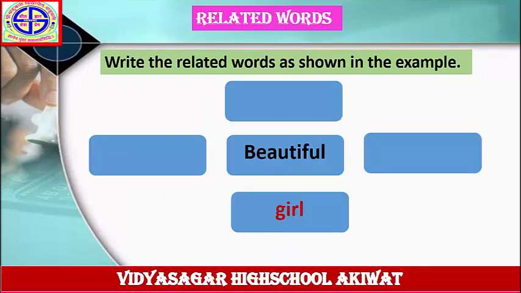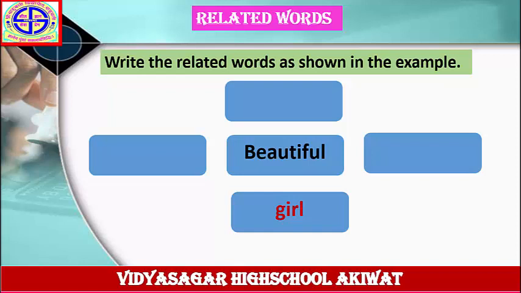Write the related words as shown in the example. The word is given here, beautiful. An example is given here, girl, beautiful girl. You have to write more nouns for the word beautiful. Beautiful, this is an adjective, and girl, this is a noun. You have to write more nouns for the word beautiful.